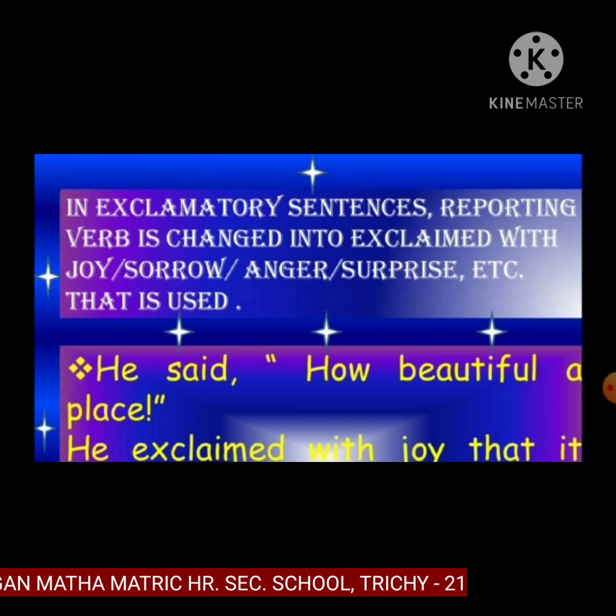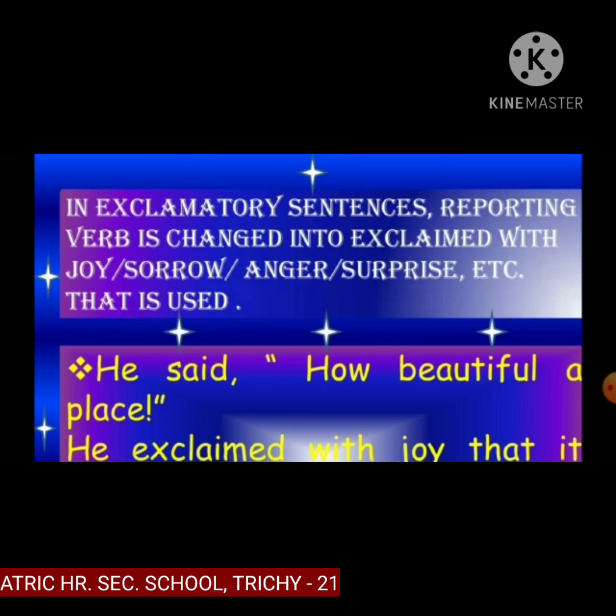Exclamatory sentence. In exclamatory sentences, the reporting verb changes into exclaimed with joy, sorrow, anger, surprise, etc. That is used. He said, how beautiful a place. He exclaimed with joy that it was a beautiful place.